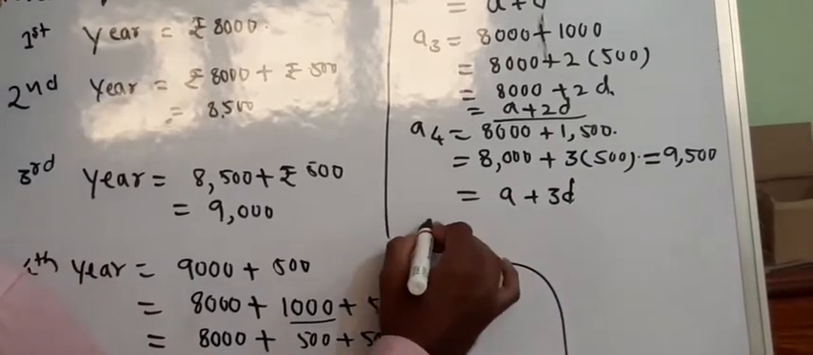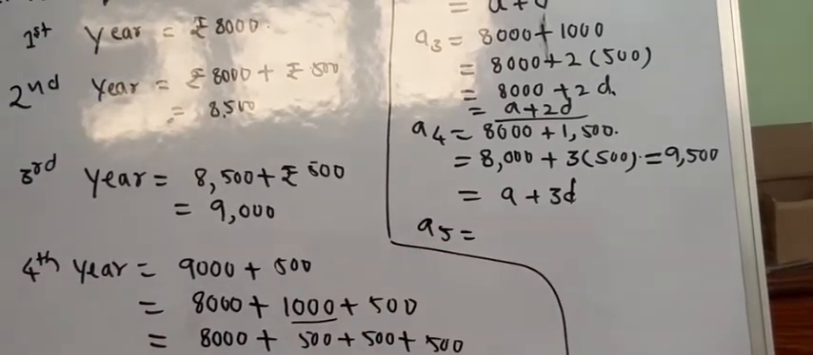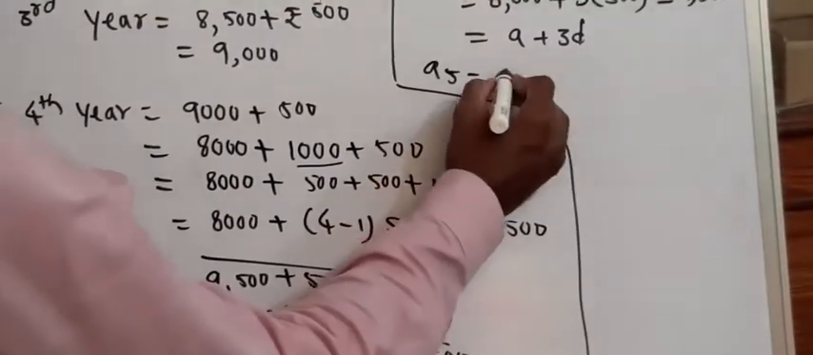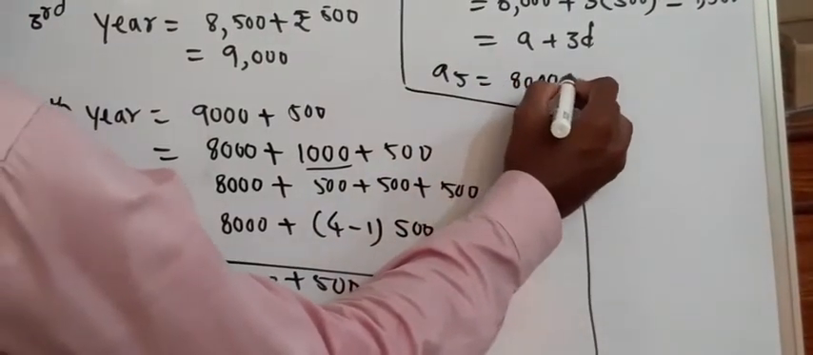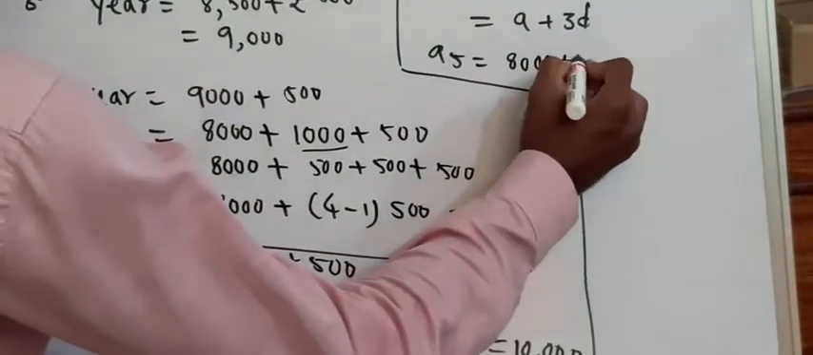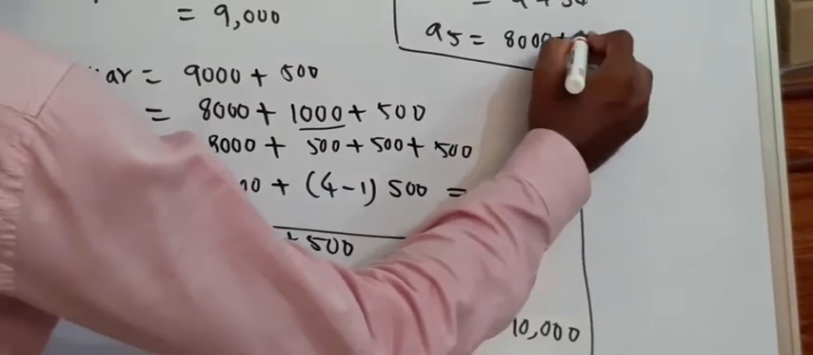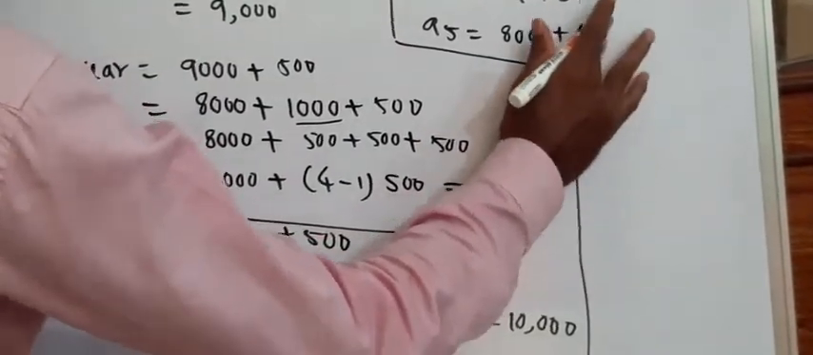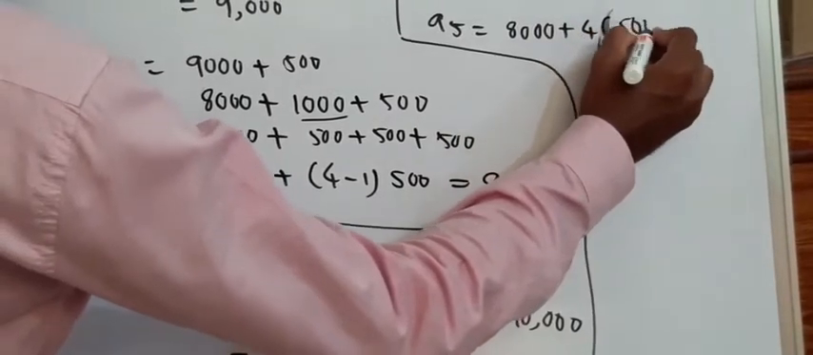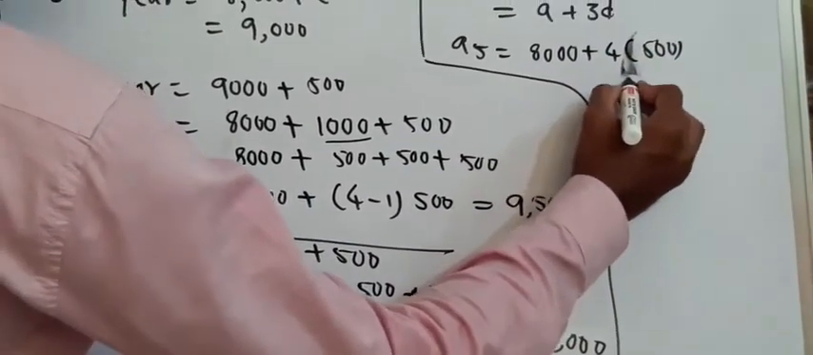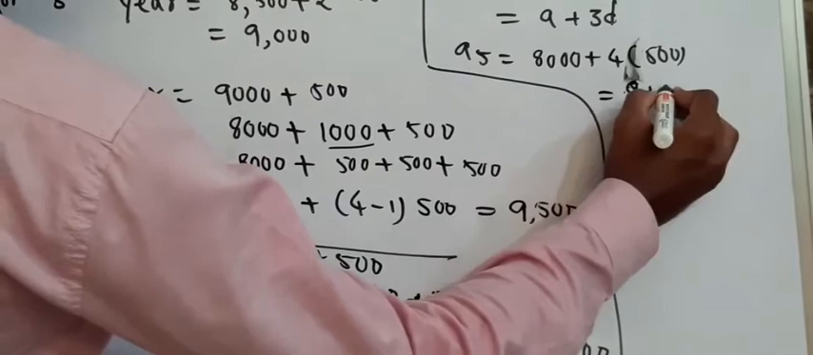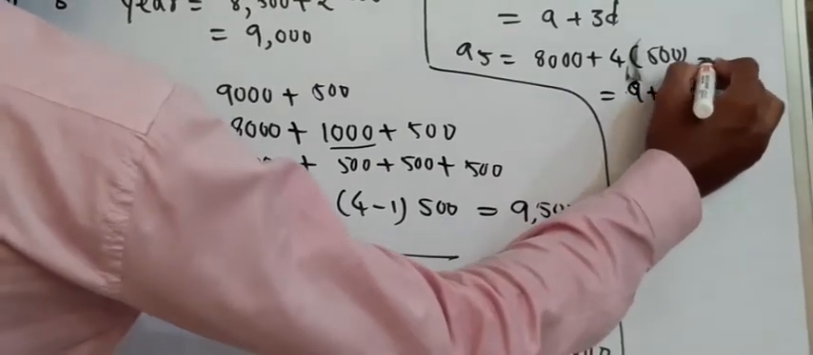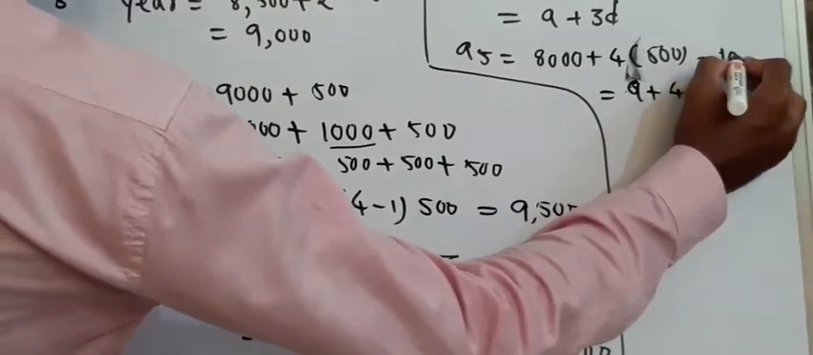So what about the fifth year? 8,000 plus, 5 minus 1 is 4, so I am writing 4d. Or else it can be written as 4 into 500. Or it will be written as a plus 4d, which is equal to 10,000.